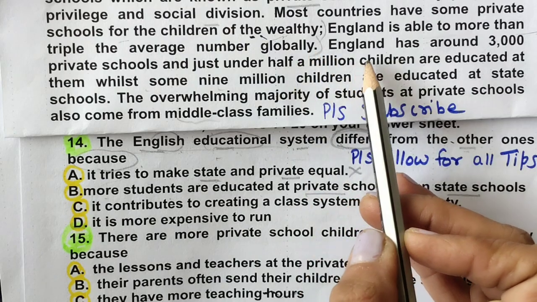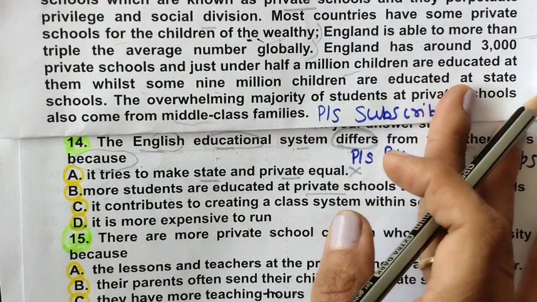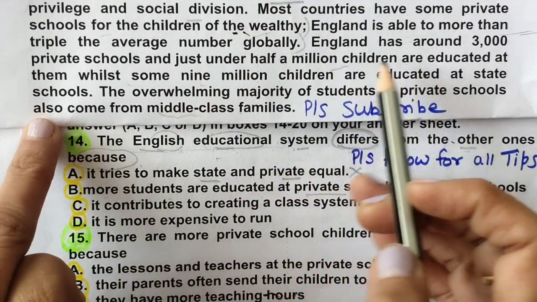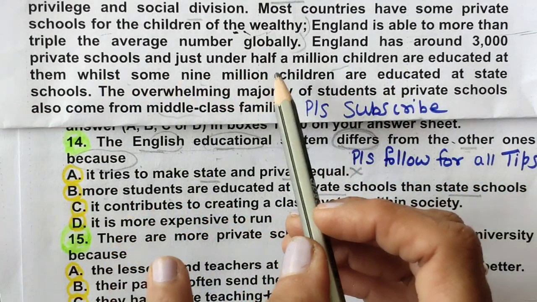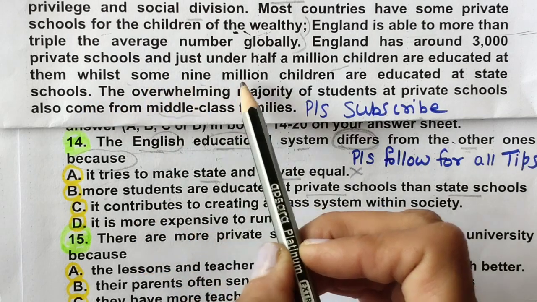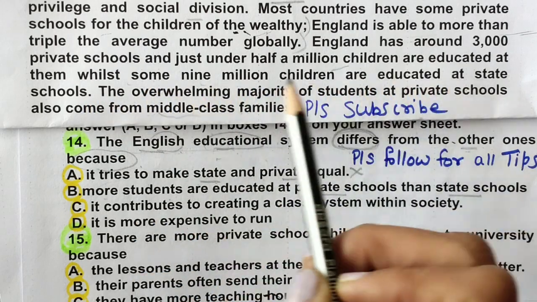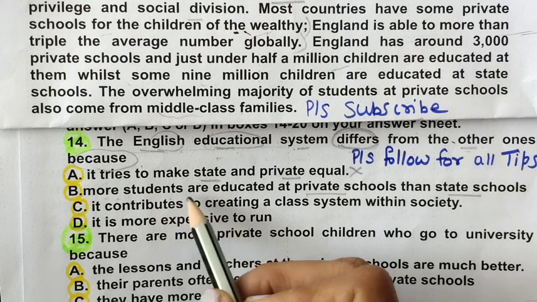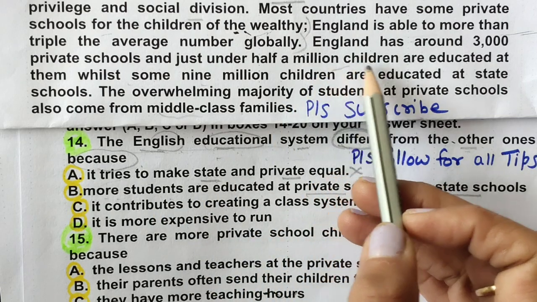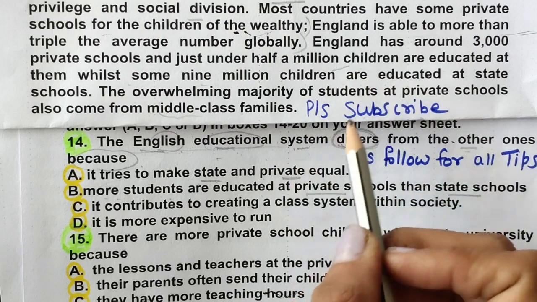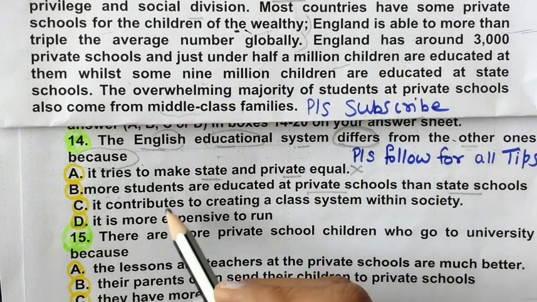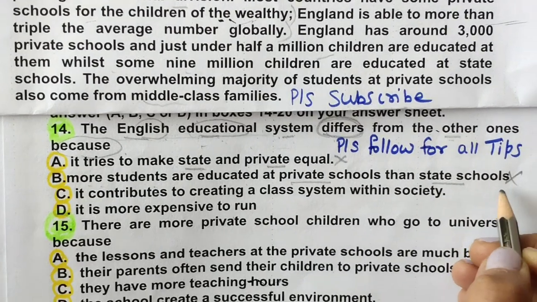Only they have given here more number of private schools as compared to... and yes, more numbers. Education has around 3,000 private schools and just under 500,000 children are educated at them, while some 9 million children are educated in total. No, this is not more students. Here only 48% or 49% students are studying in private schools. It means more than that they are studying in state schools. So this is also not the exact thing.